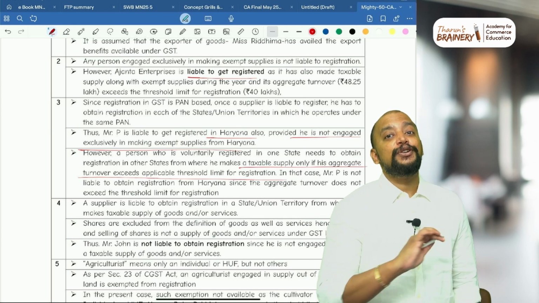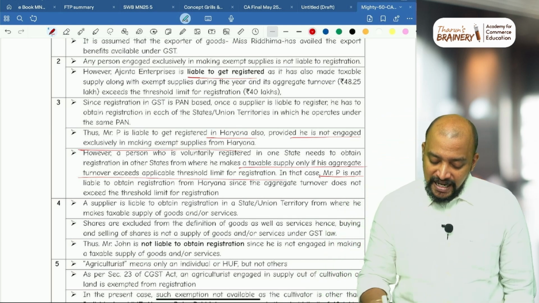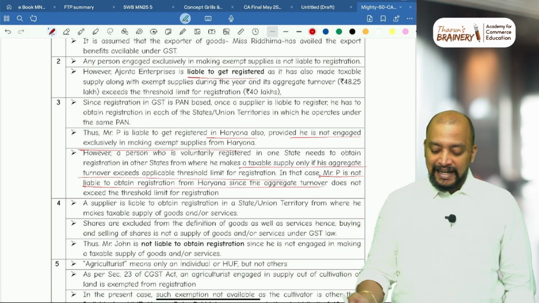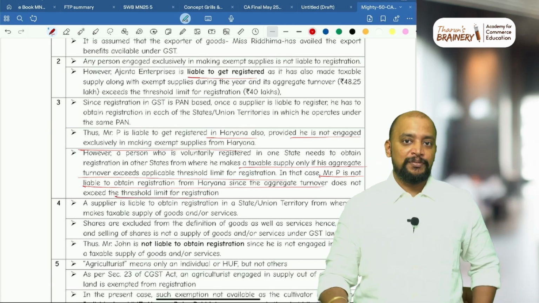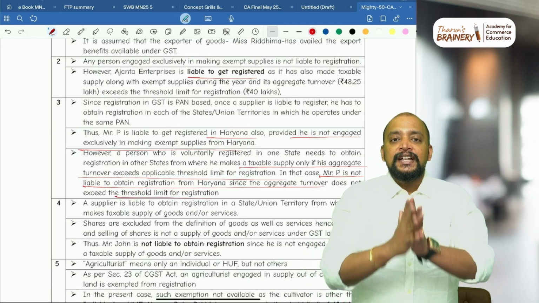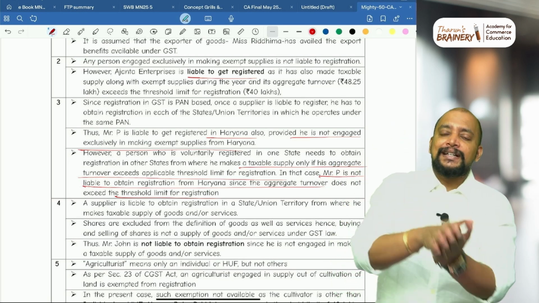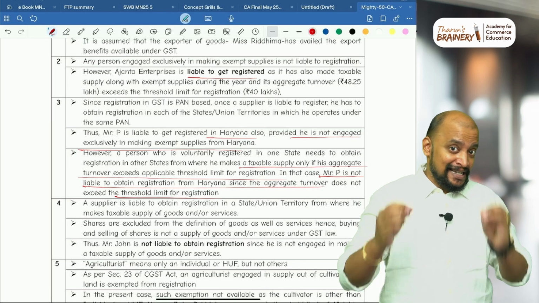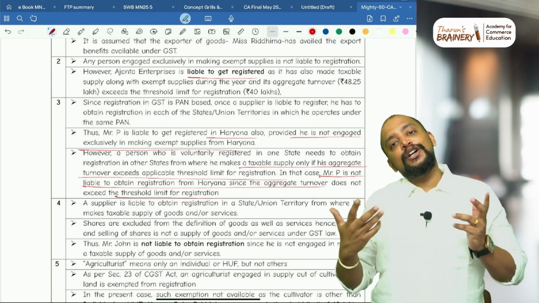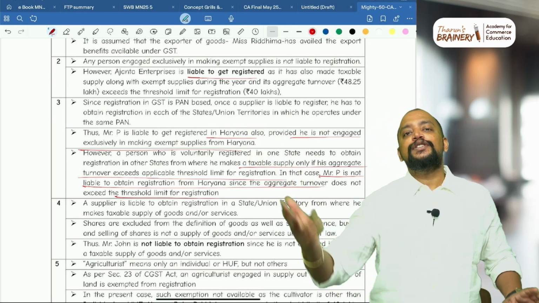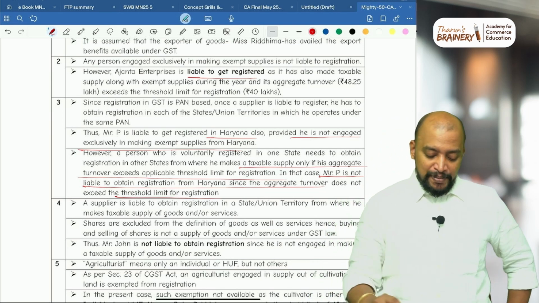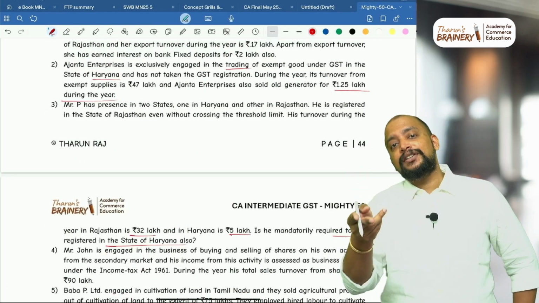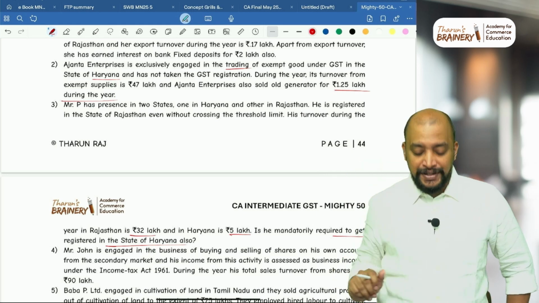Is he liable to get registered? No, he is not liable to get registered. So in that case, P is not liable to obtain registration from Haryana since aggregate turnover does not exceed the threshold limit. You understood? The provision says if a person is liable to get registered, then they need to get registered in every state from where they make taxable supplies. But in this case, are they liable to get registered? No, voluntarily they are getting registered. So that point is not applicable to Mr. P. But compulsory registration or aggregate turnover exceeding the threshold limit, then they are liable to get registered.